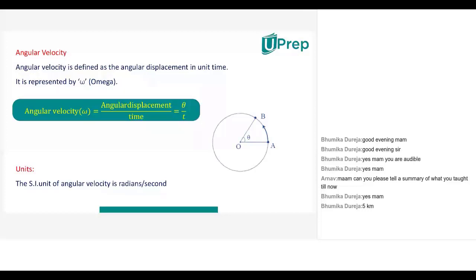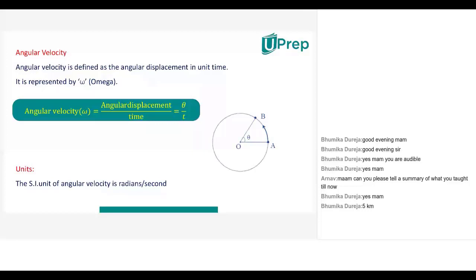But when we are talking about their rotational motion, we have to consider angular velocity along with linear velocity. Angular velocity is the angular displacement made by the object in a given time, and hence the expression goes like angular velocity is equal to angular displacement by time. And this angular displacement is measured in angles.